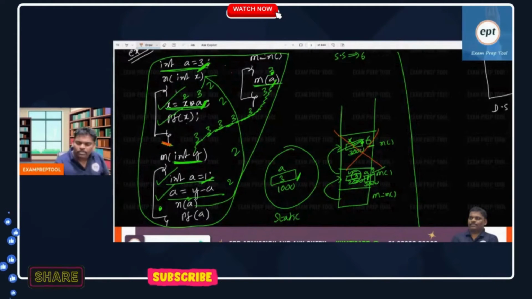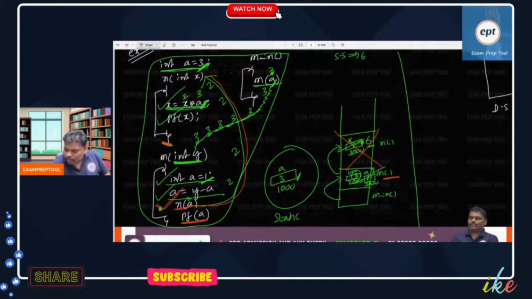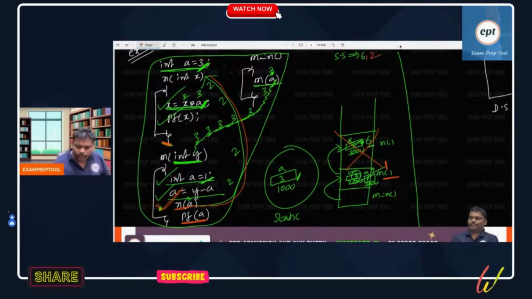Popped out of the stack means, in the stack, whatever is there below, you will go there. What do you mean? From which place you came, that place you will go. Whenever you say pop, from which place you came, that place you will go. That means the purpose you came for is completed. See, the third line purpose I came, it is completed. If you see the fourth line, print A. You are in the M function. In the M function, is there any local variable A? Yes, A value 2. So 2 is printed. So this also completed.